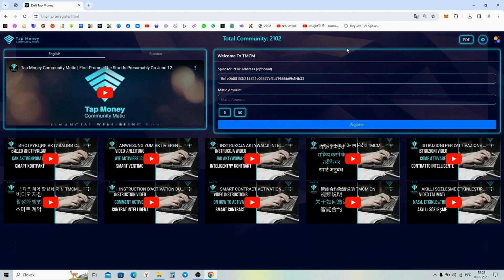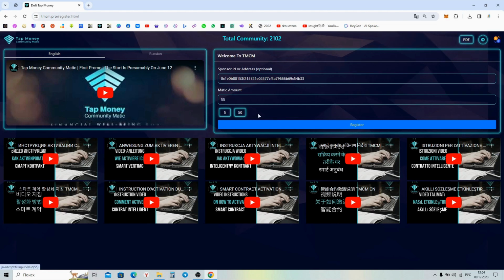You are now on the home page. In the bottom block you will find video instructions in different languages on how to activate the smart contract from your computer and phone. This is the registration block. It shows the number of activated IDs in the system at the moment. Click on this button to open the PDF files of the presentation. Next, you will find a support button and a page translator.